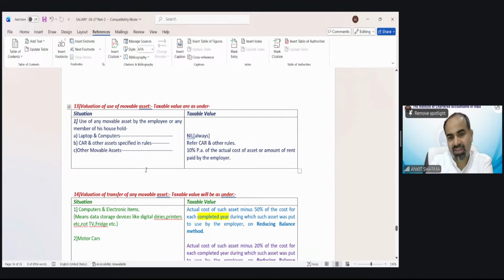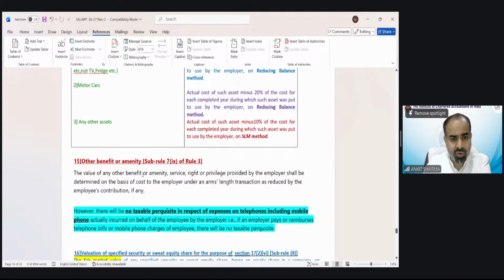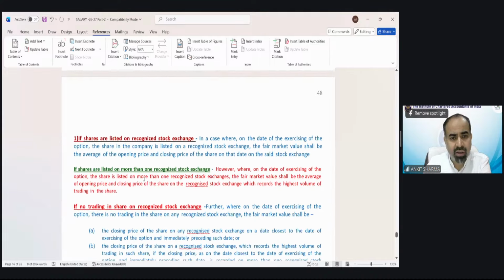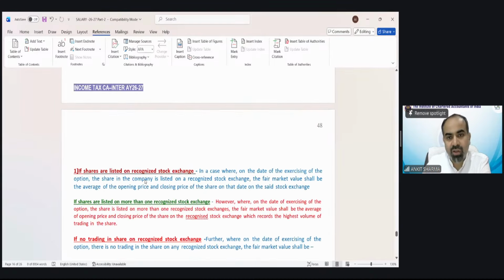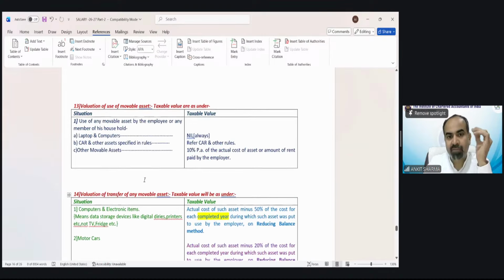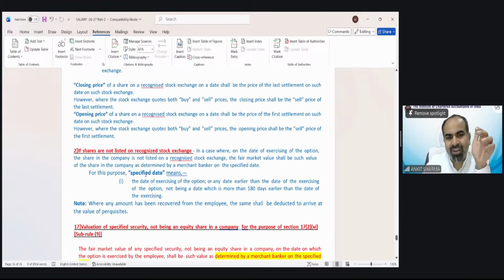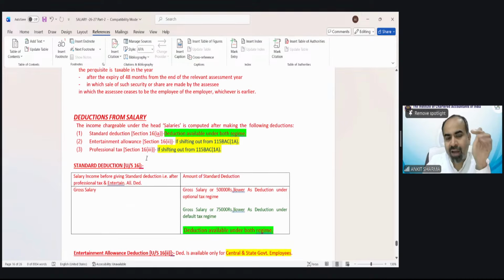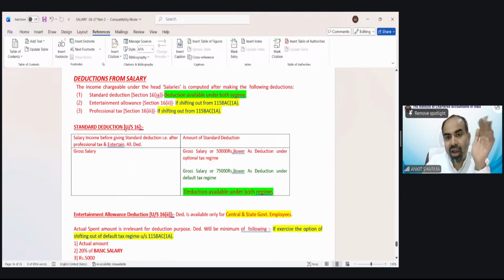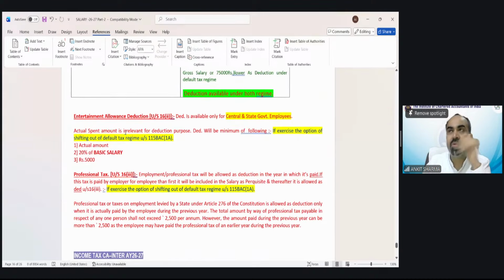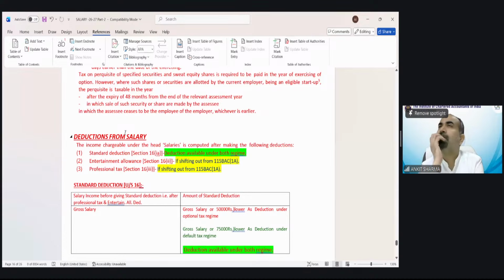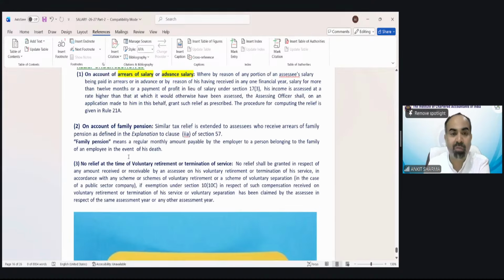Valuation of movable asset and transfer of movable asset and others. So nothing much is left. You can see we have two main perquisites left, 13 and 14. Then the others are very common provisions, and after that perquisites would end, and we have to complete deductions. So in my view, in the next session we would be able to complete all these provisions of perquisites, including the deductions and the relief provisions.